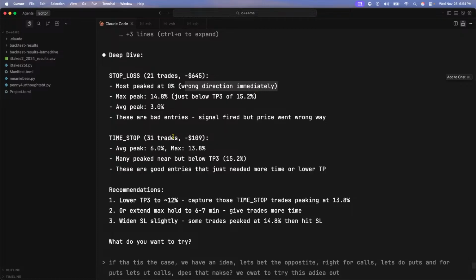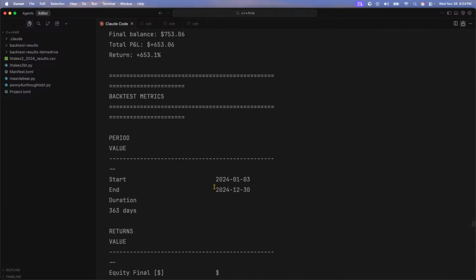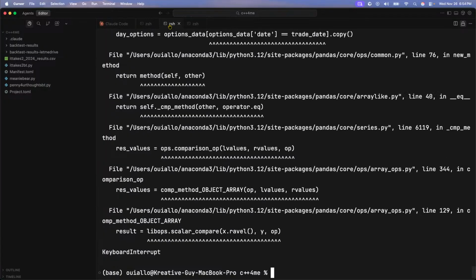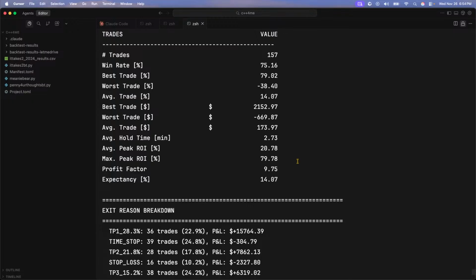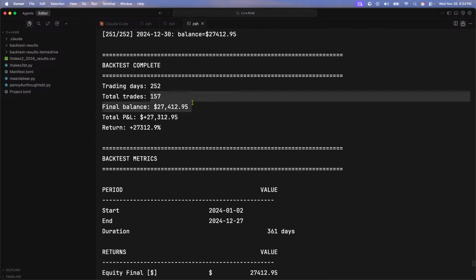With this one, the stop loss was at negative 645, and it did go above $700, but that's really deceiving because if you're following it, it crossed the $500 mark in August, September. Whereas with this strategy, when we just flipped the signals, it's 157 trades, $27,000. It's fucking mad.